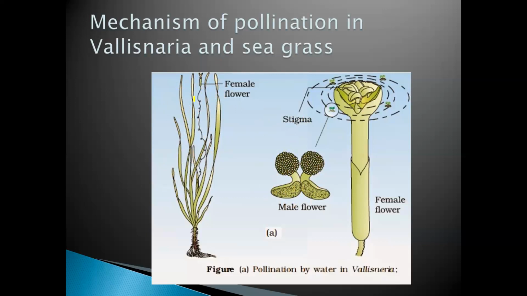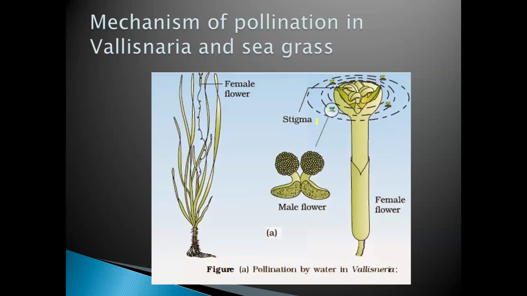Once again, I'm repeating, the plant is intact over here in the water. The female flower does not move at all, whereas the male flower or the pollen grains move with the water currents and reach the female flower. Clear?